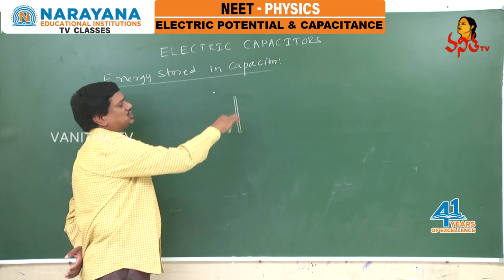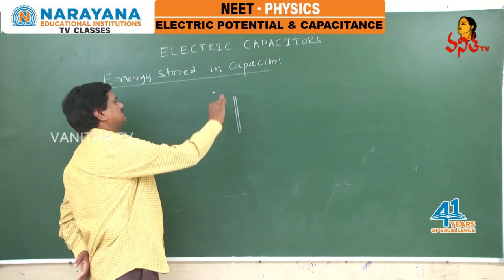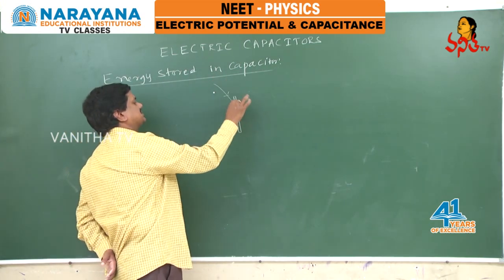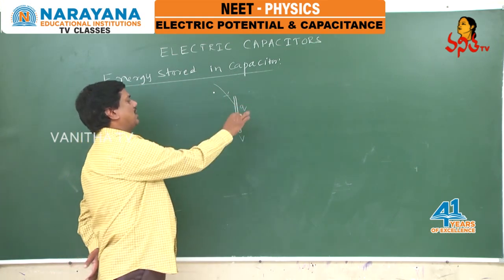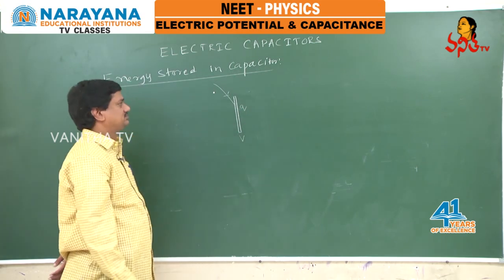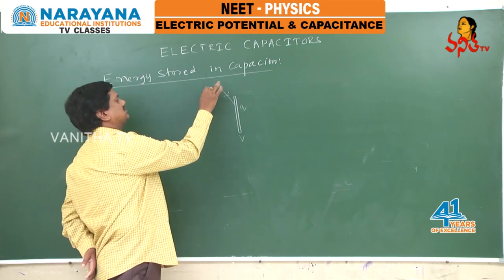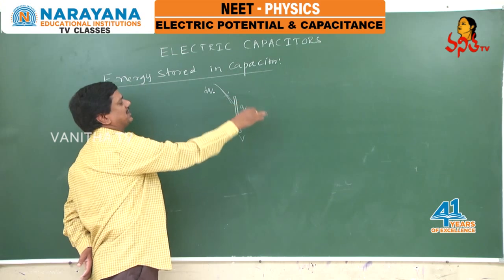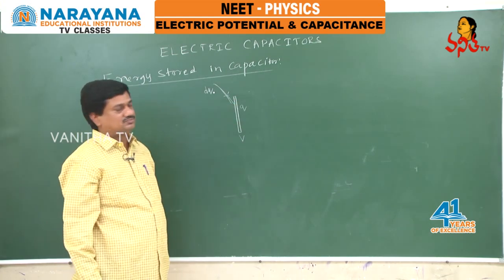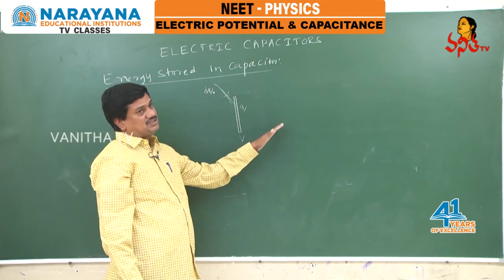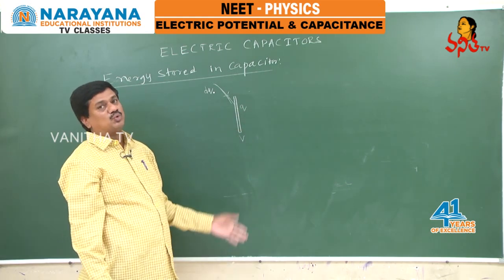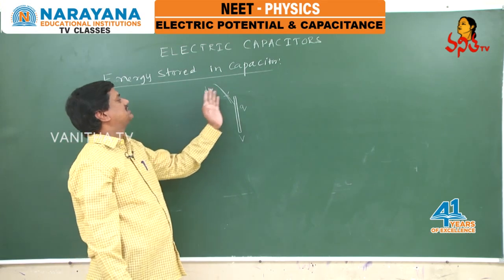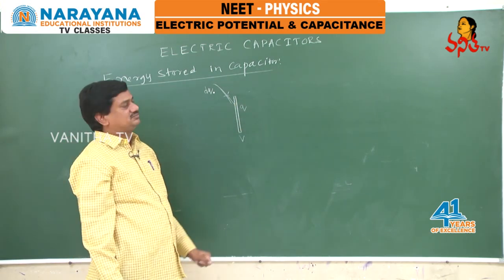First take an uncharged capacitor. Some charge is already given to it, say, so that its potential becomes V. It has some positive charge, but if I want to give some additional charge to it, there exists some electrostatic repulsion between these two. There exists repulsion, but still I want to give some charge to it. To overcome this repulsive force, definitely some energy, some work, is required.